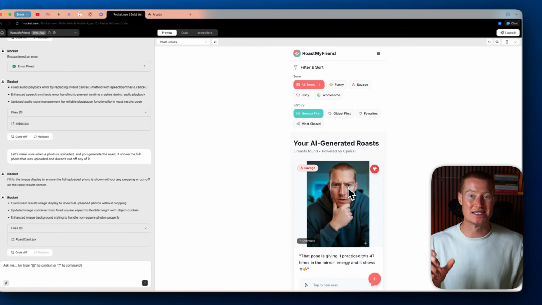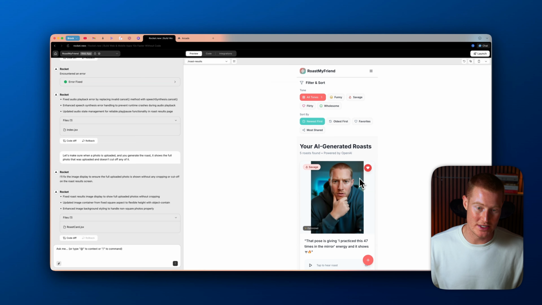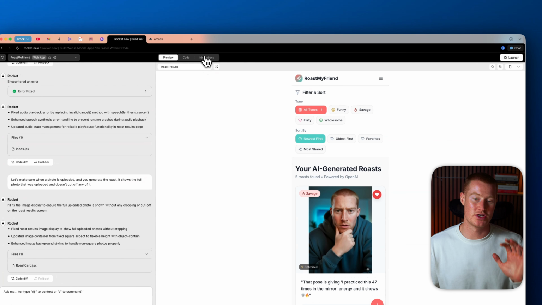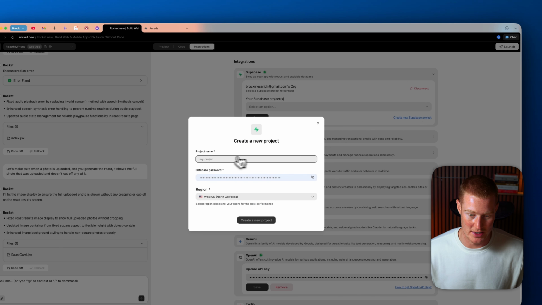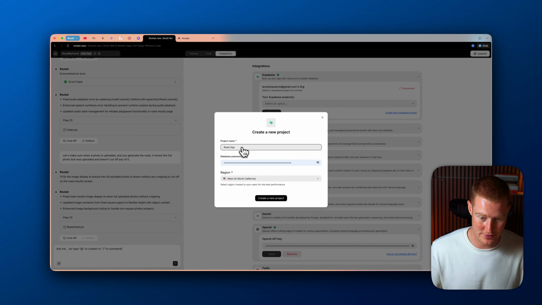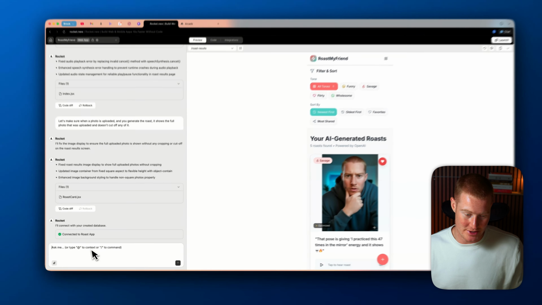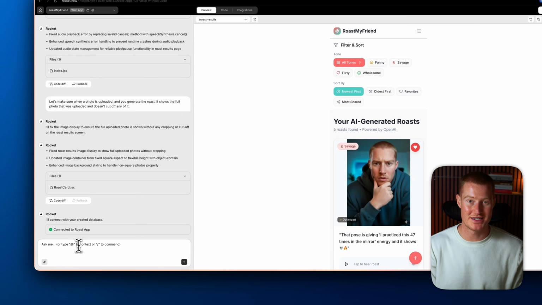Let's say we want to actually have users to where you could see what your friends are posting. We would need to set up something like Supabase. So let me quickly show you exactly how you would do that. So I'm going to click on this. Actually, I'm going to go ahead and create a new Supabase project. I'm going to call it Roast App. All right. So now that Supabase is connected, I'm just going to come to Rocket and basically say, let's now